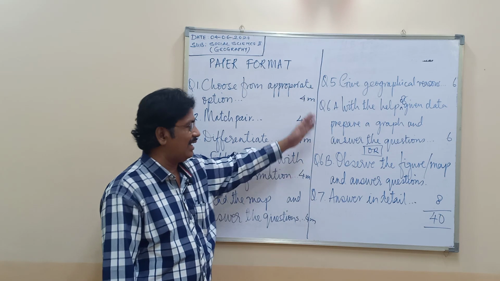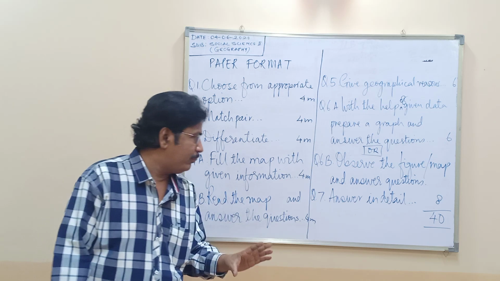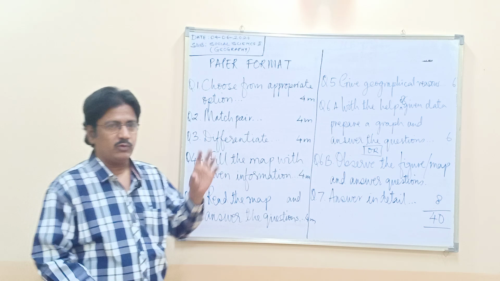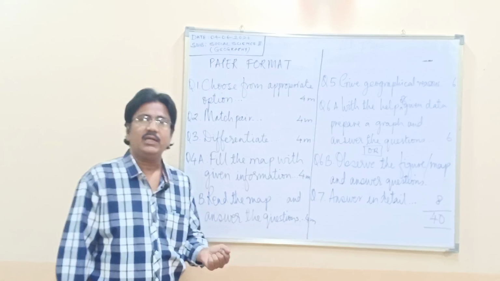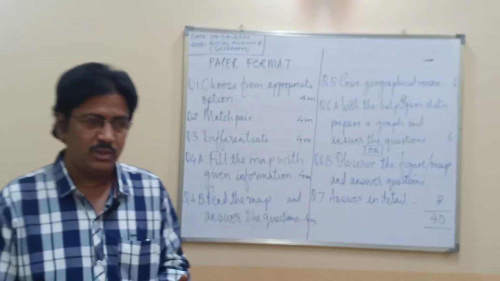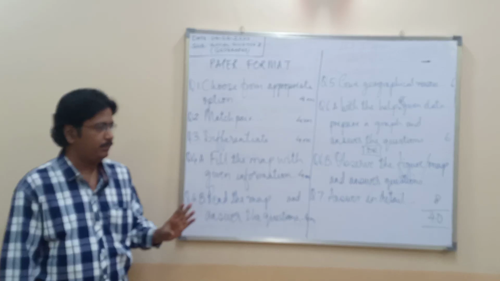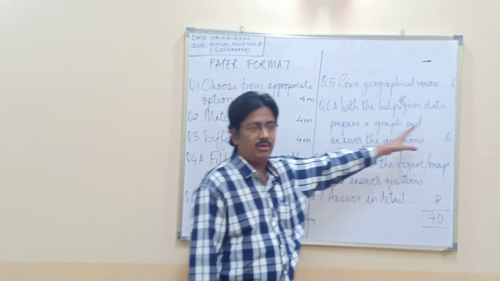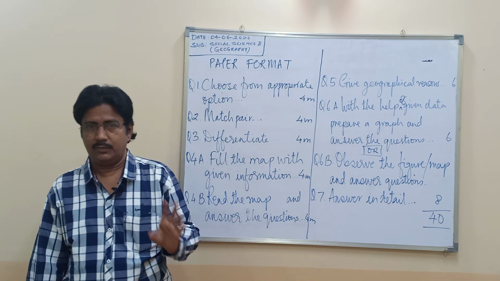Now 6B, it's either 6A, either 6B. A figure will be given, or a map will be given, or a graph will be given, or any picture will be given. You have to study the picture very carefully and then answer all the 6 questions looking at the picture or the diagram or the map or the data, whatever is given to you on the question paper. You have to attempt all of it, and that consists of 6 marks. Remember 6A, 6B, any one, not both. Keep that in mind.